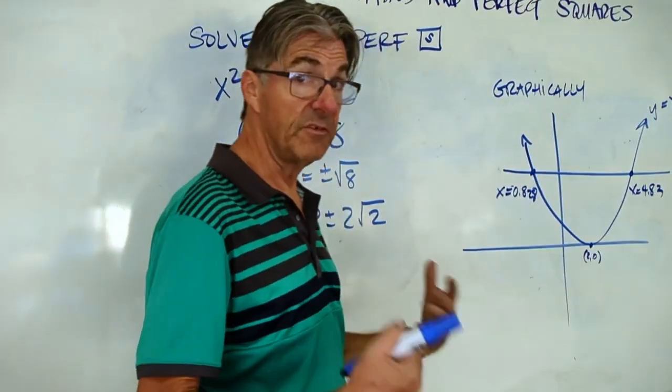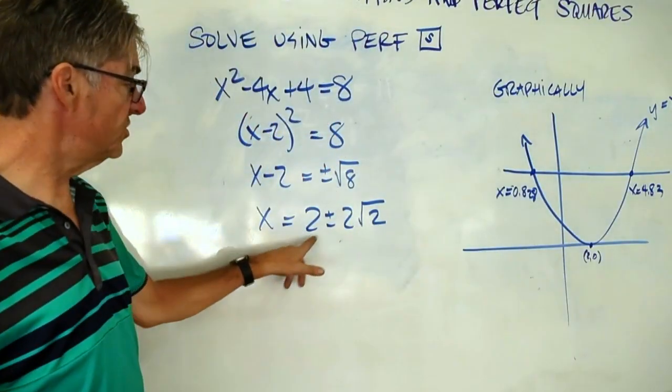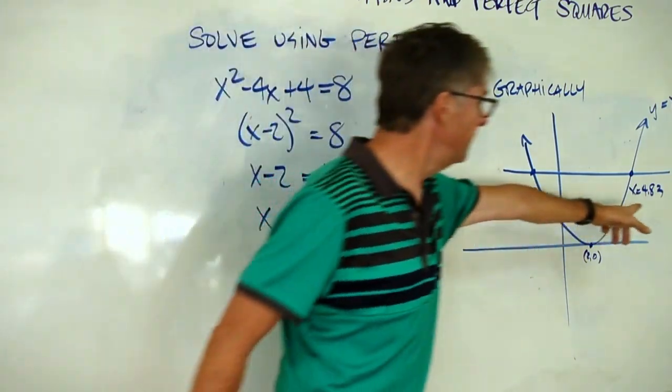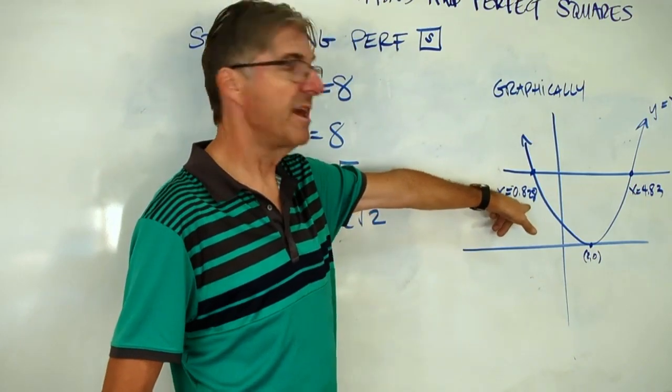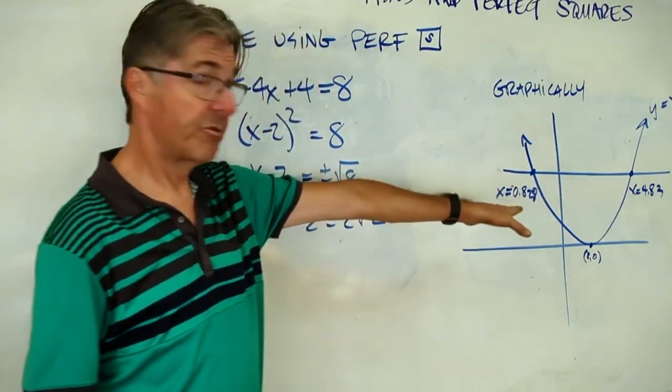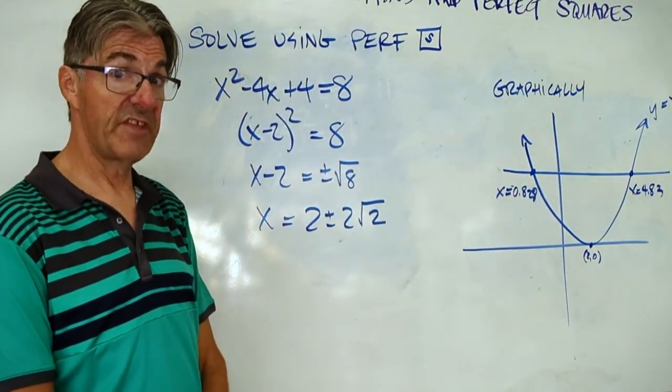Now to confirm this, if you feel like you'd like to try that, go ahead and do 2 plus 2 root 2. That should give you 4.83. And do 2 minus 2 root 2. That should get you the minus 8.28. 3 significant figures. Don't forget that.